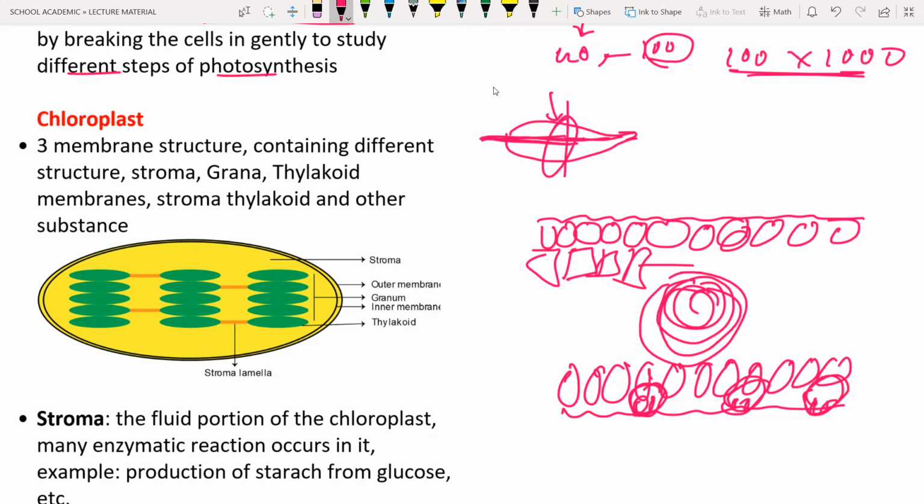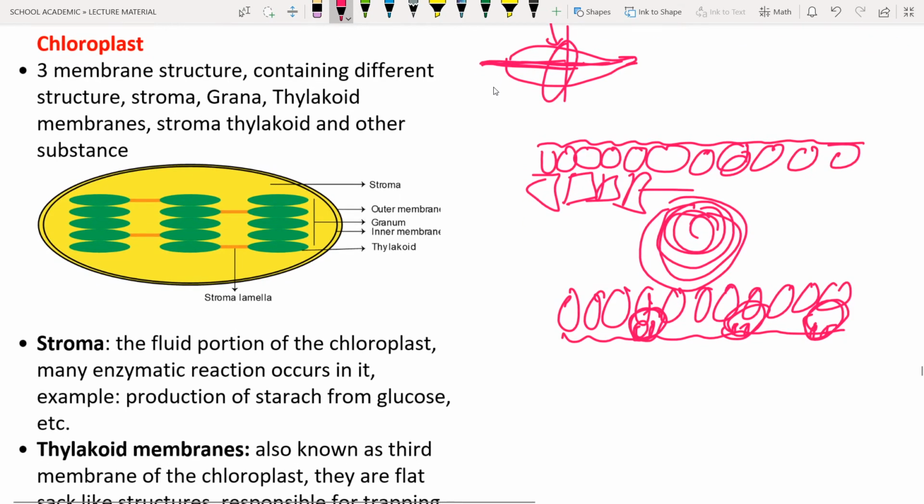And now we are going to move to another structure that is known as the chloroplast. So what is chloroplast? It is an organelle which is responsible for photosynthesis. This chloroplast contains chlorophyll. It is the main pigment that is important for photosynthesis. So you can see the chloroplast has three membranes. The first is the outer membrane, that is the first membrane.